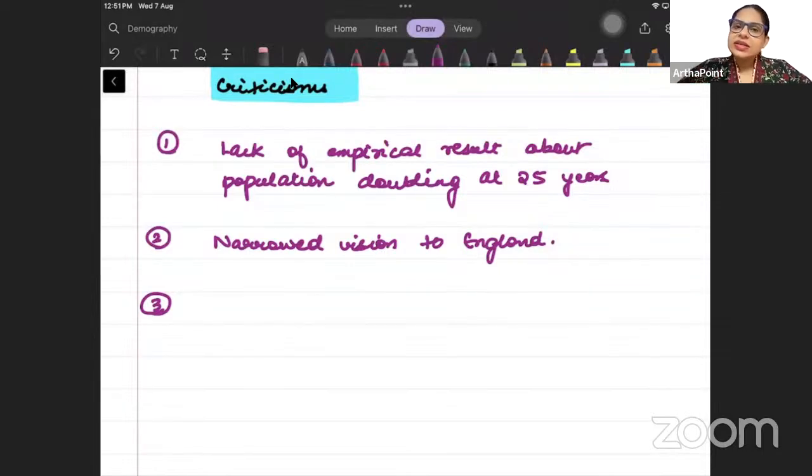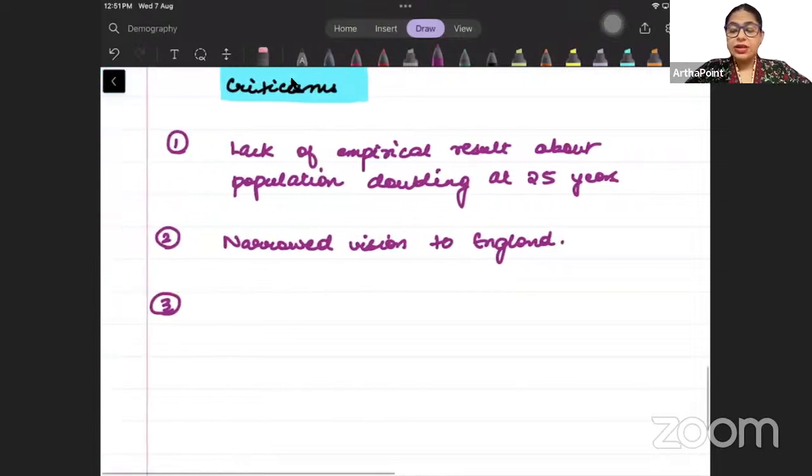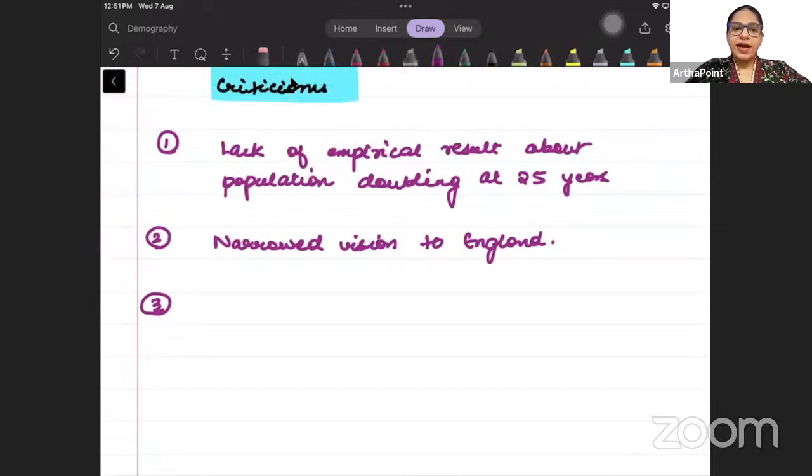Third, he said कि देखो food is growing slowly. But he didn't consider any technological advancement. जैसे for example, in India, in order to increase the growth rate of food, there was green revolution. So he did not consider these technological improvements that can be introduced in the field of agriculture.